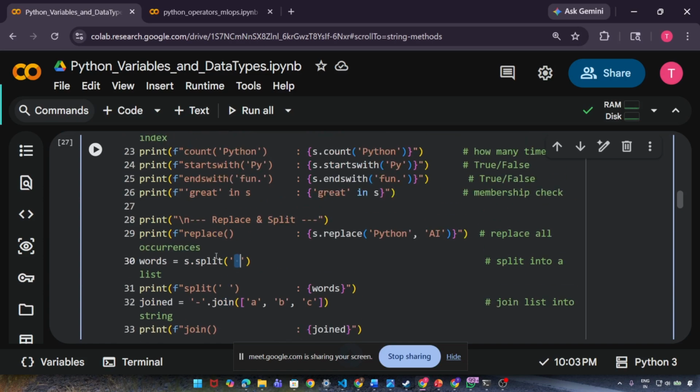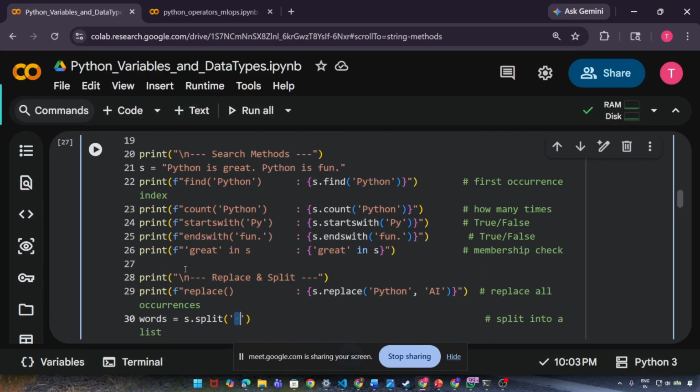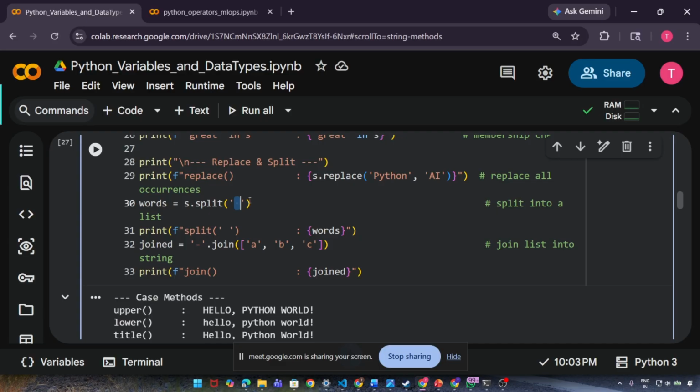What does it mean? I'm saying split my string by space. And when it splits, it will convert that into a list, which I will show you. Okay.